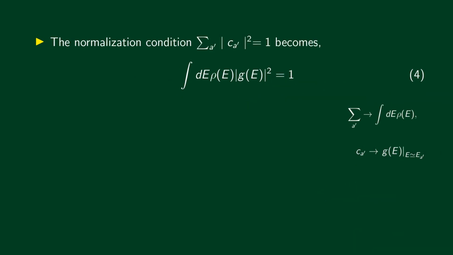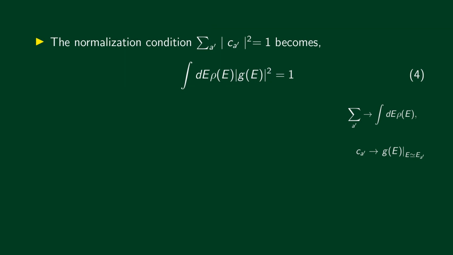Okay. In discrete case, the normalization condition is written as sum over a prime modulus Ca prime squared is equal to 1. This means that the sum of probabilities over all possibilities has to be equal to 1. Okay. Now again we can find the corresponding expression if the spectrum is continuous.